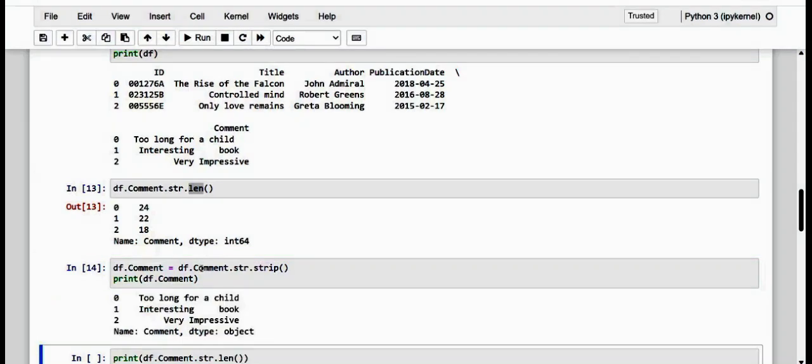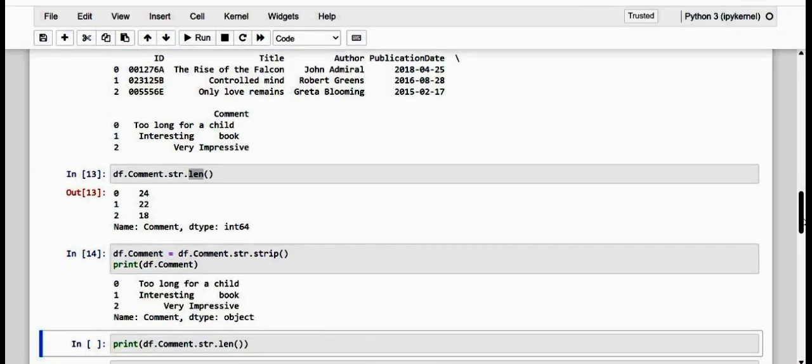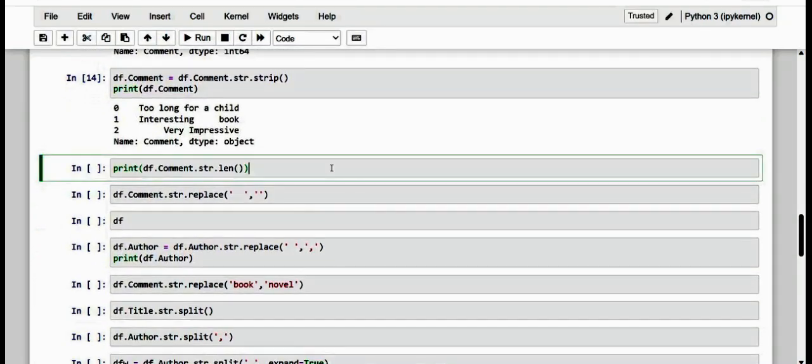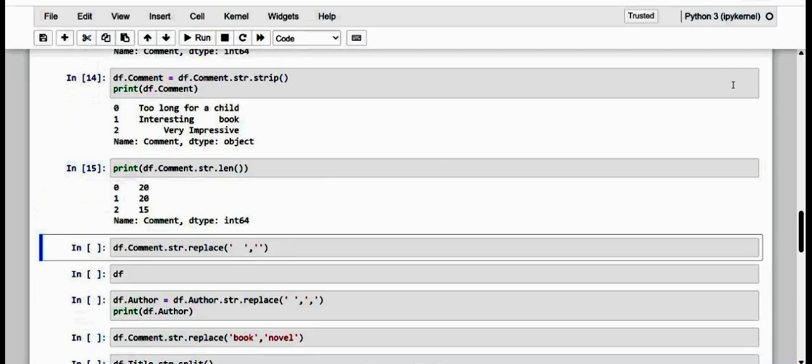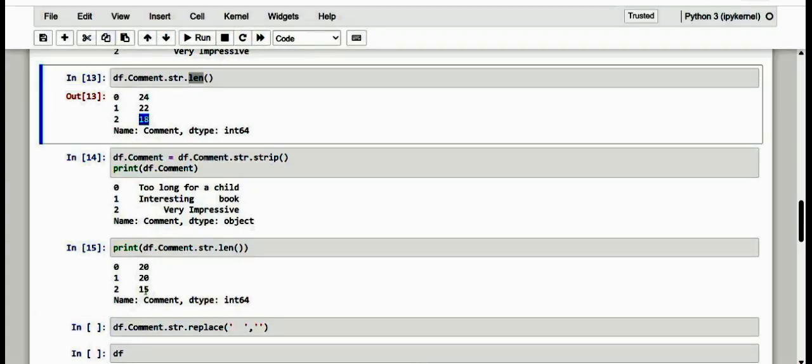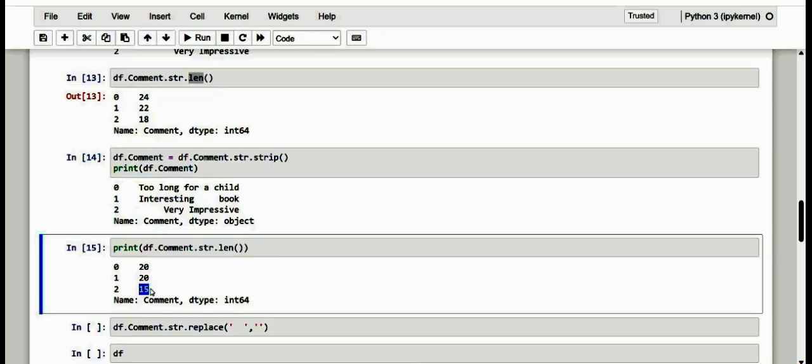We have done it now, so kindly see, we can check with the length again. Let me scroll up slightly to compare before using the strip method and after using it. See here, we had 18 and we reduced it to 15.